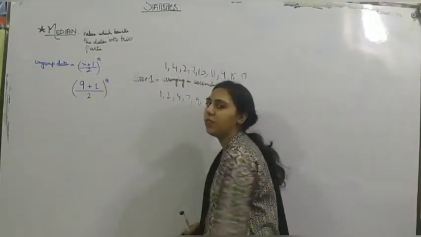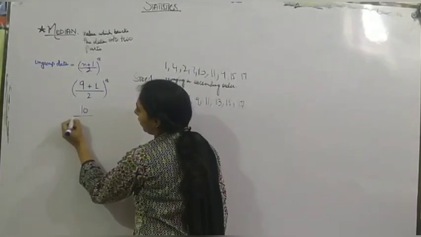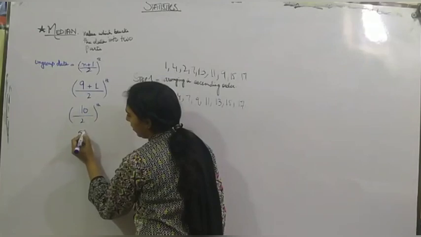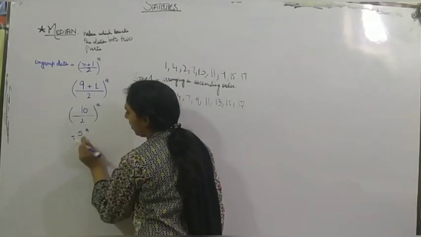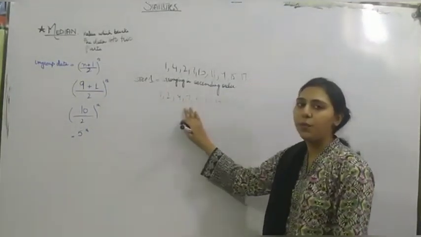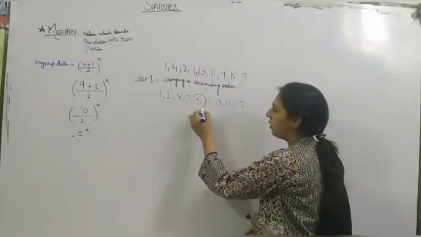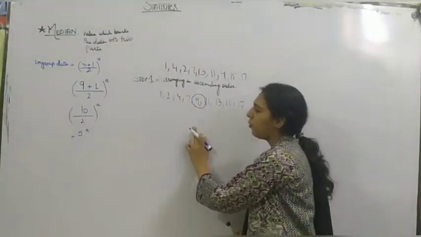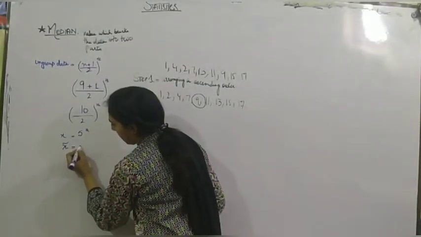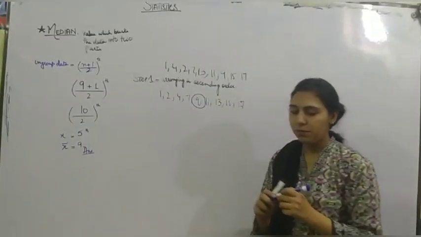And do mention this, this is the key point. Fifth. Now, the fifth value of our data will be our median. 1, 2, 3, 4, 5. 9 is our median. We will denote our median with this sign.